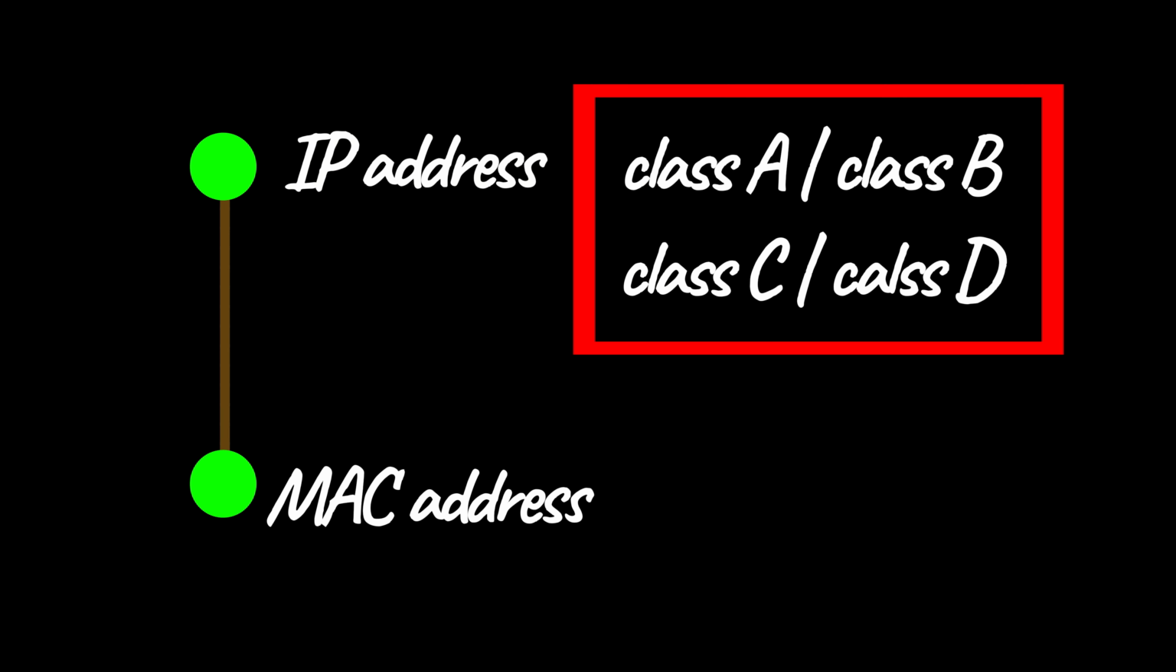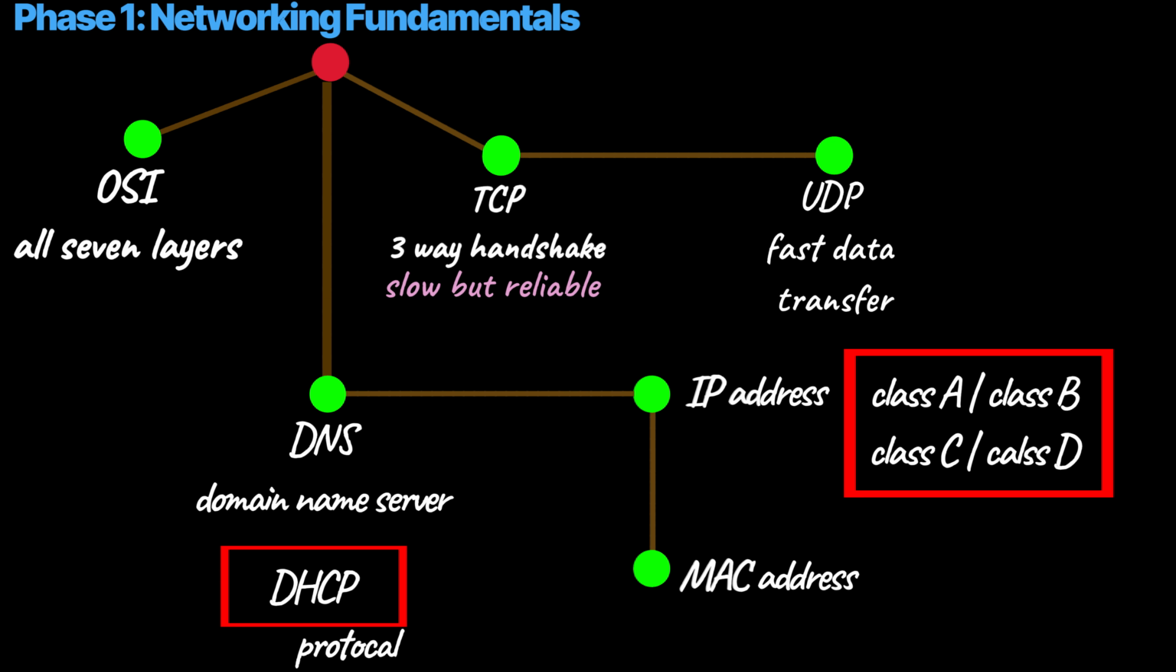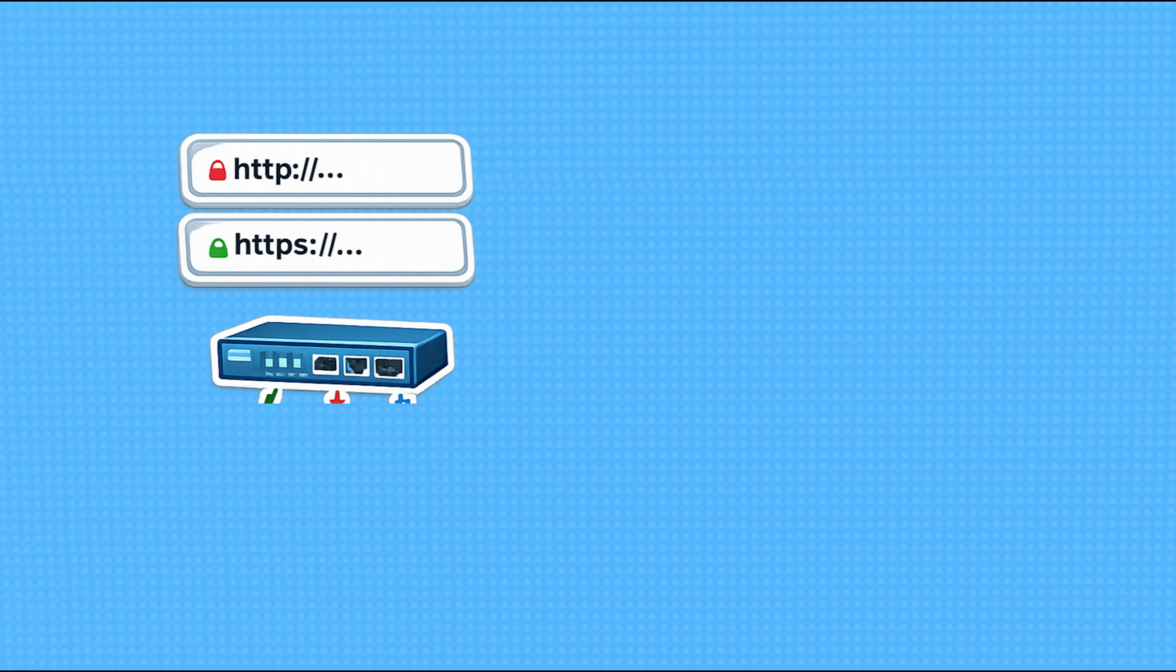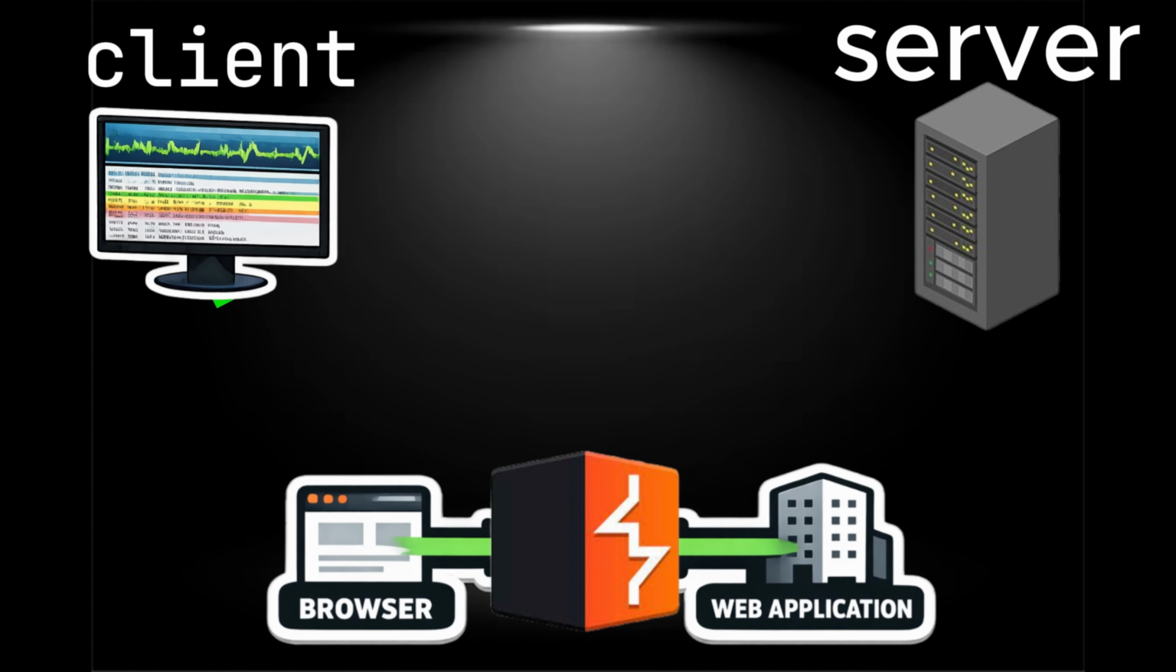Make sure you understand IP addresses, MAC addresses, DNS, and DHCP because this is how devices find each other and talk without human involvement. Then learn how HTTP and HTTPS work, how ports and services expose functionality, and how sockets connect applications to the network. Do not rush this phase because once packet movement makes sense, every future security topic becomes easier to understand.